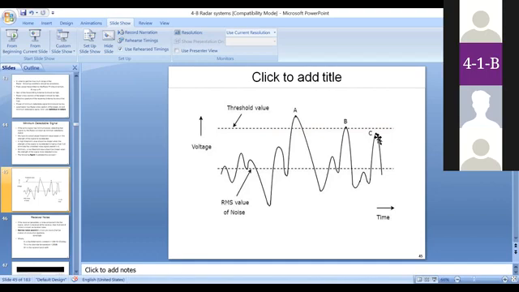Whereas C is near the threshold level, but it doesn't reach or cross the threshold. That's why it is not identified as a target. So this is called missed detection. Actually C is a target, but the signal strength of this echo signal is not reaching the threshold level. That's why we call this a missed detection. This is the exact detection, where a target is detected.